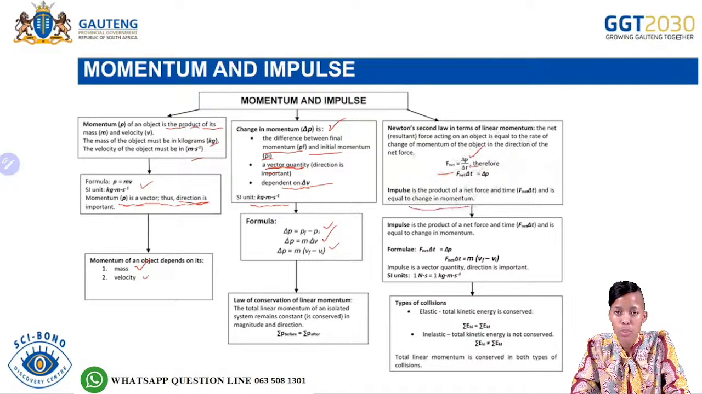So we said the product means that you are dealing with what? You are dealing with multiplication. So the product of what? So multiplication of what? Of the net force and the time. And then it says here impulse is the product of the net force and time and is equal to the change in momentum. So it says here impulse is a vector quantity and the direction is what? The direction is important. Okay.